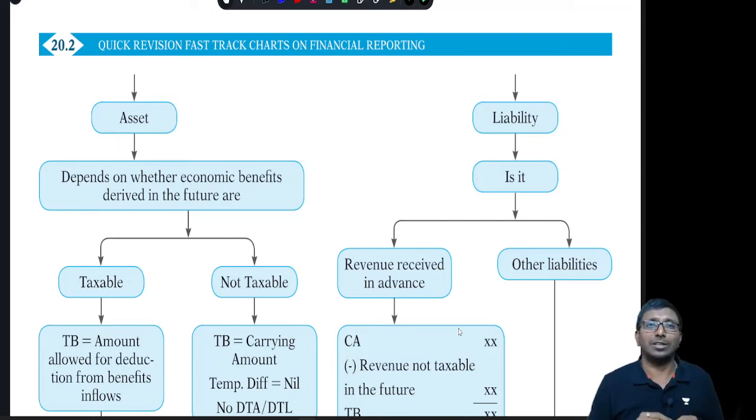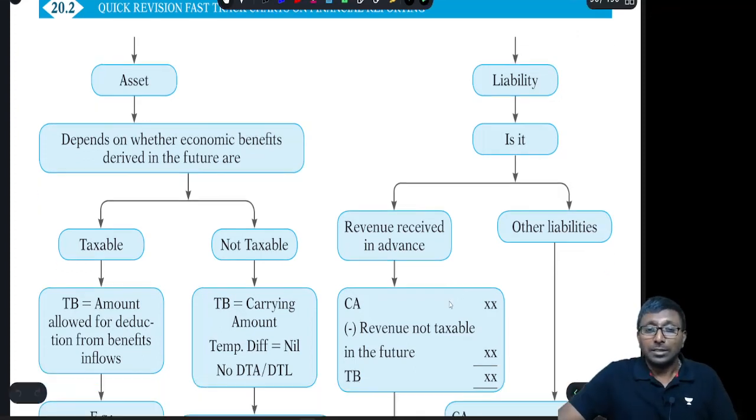Tax base of liability is divided into income received in advance and other liabilities. With respect to income received in advance, tax base is equal to carrying amount minus the revenue which will not be taxable in the future. And with respect to other liabilities, carrying amount minus the amount that will be deductible on payment.